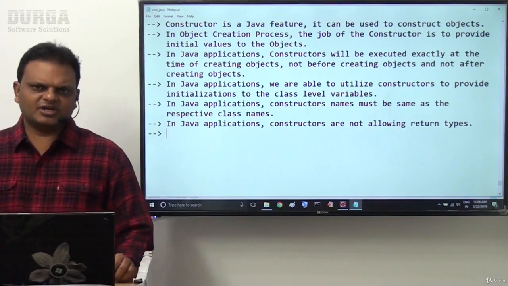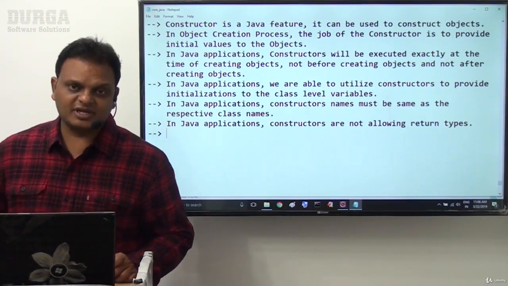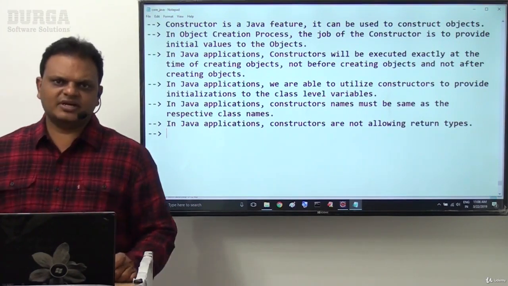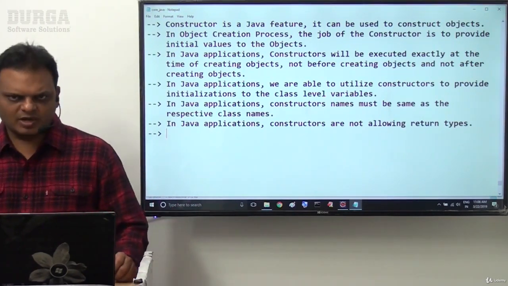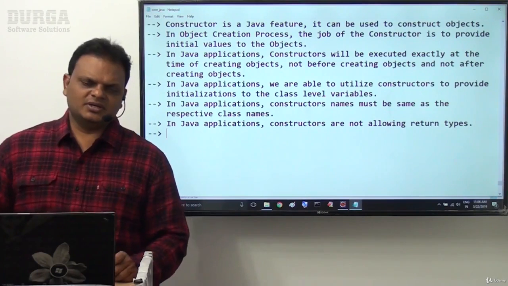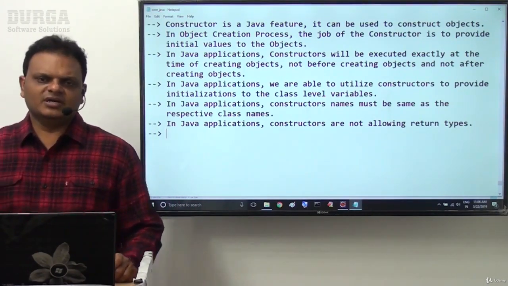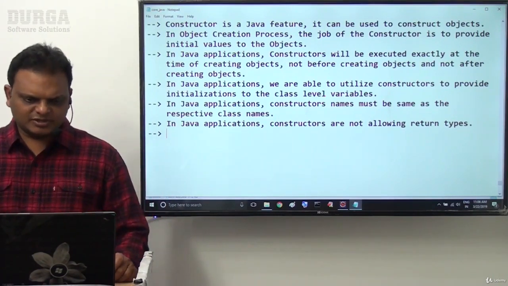Constructor is not having a return type, but whereas methods are having which one? Return type. Return type is mandatory in the case of method syntax, but in the case of constructor syntax, return type is not available, not existent, must not be provided. Return type must be provided in the case of methods. This is another point here.